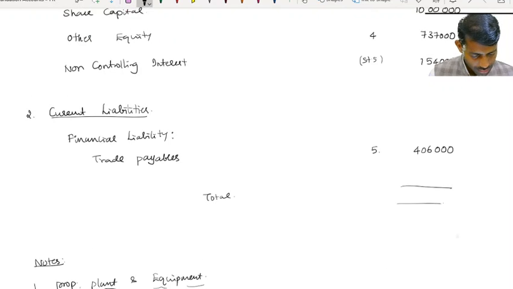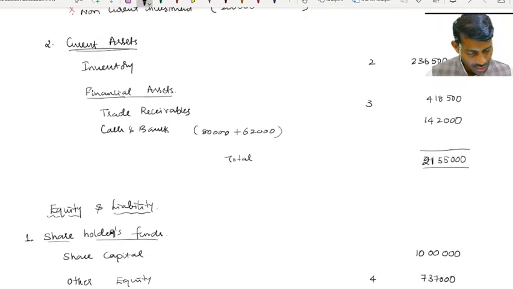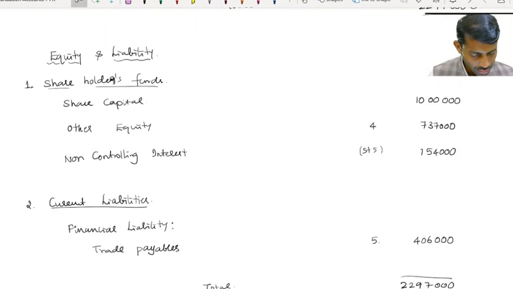I think 22,97,000 is the balance sheet total. It will tally. What he has given previously, that total was wrong. So 22,97,000 is the balance sheet total, which is correct.